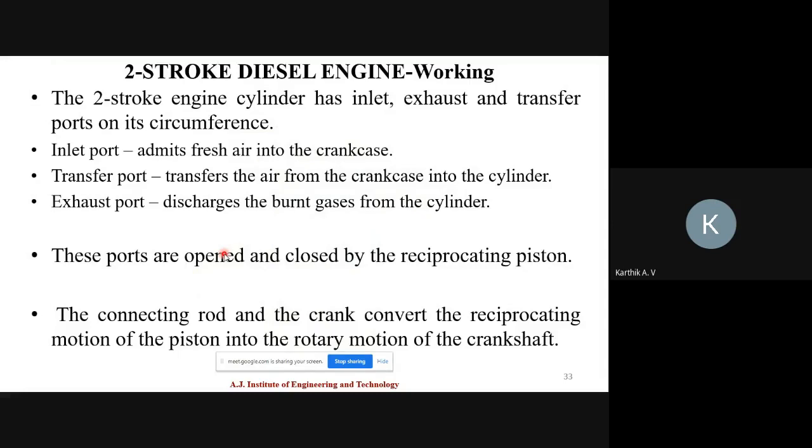Next, coming to the two-stroke diesel engine. Can you tell me what is the main difference between the petrol engine and the diesel engine, same as in the four-stroke engine? The main difference is in the inlet. What is the difference in the inlet? Tell me.